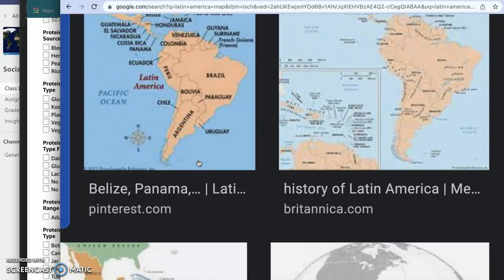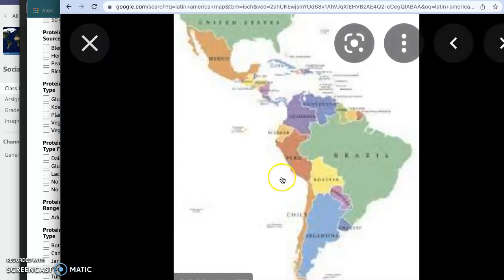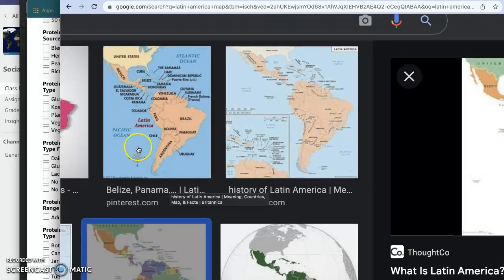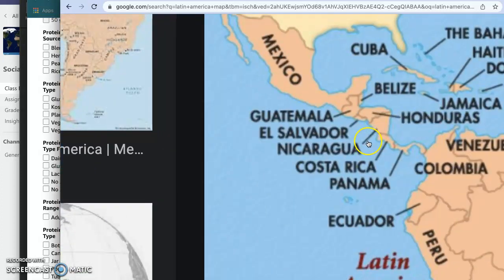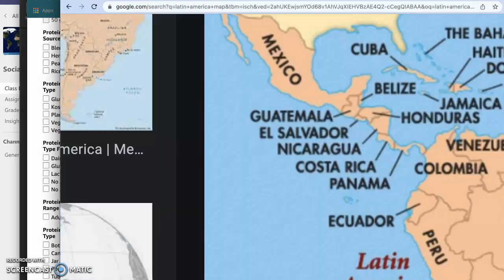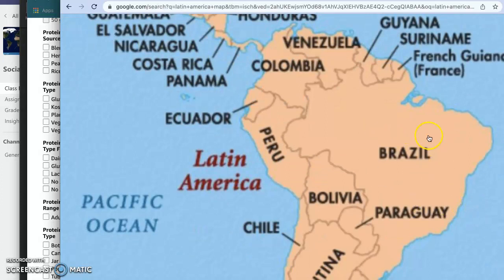Let's look at another map of Latin America, and maybe we can find a better picture. Yes, this one has a pretty good picture. So you can see that Belize is actually east of Guatemala. Going down, we have Brazil. Brazil is the largest country in South America.